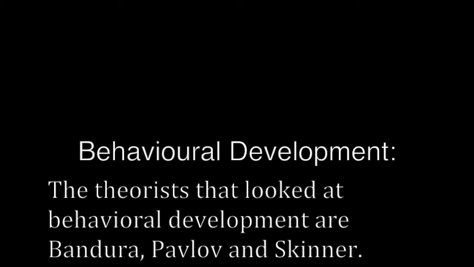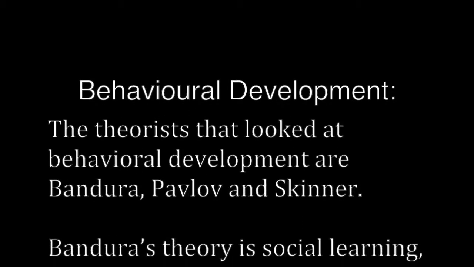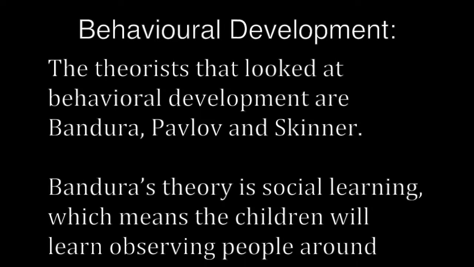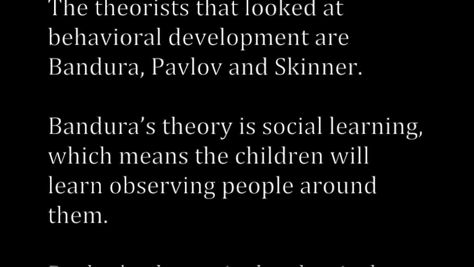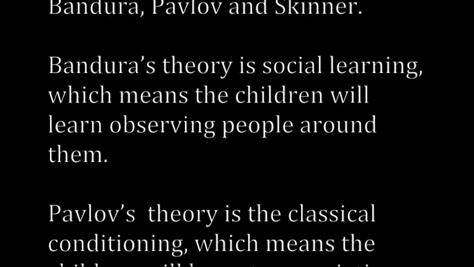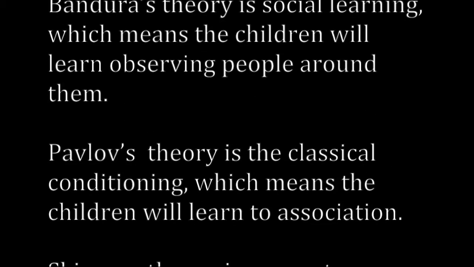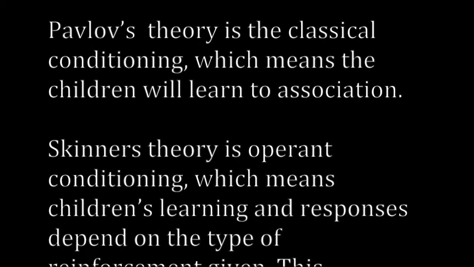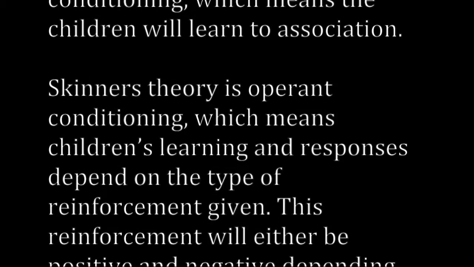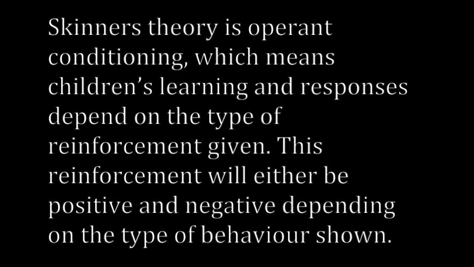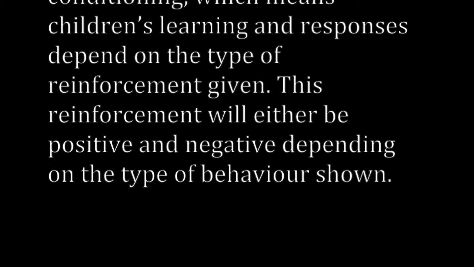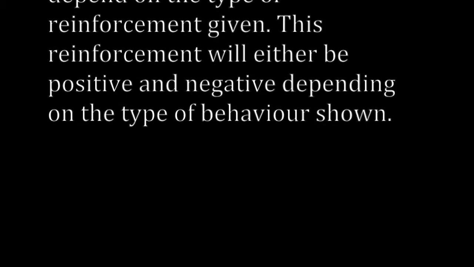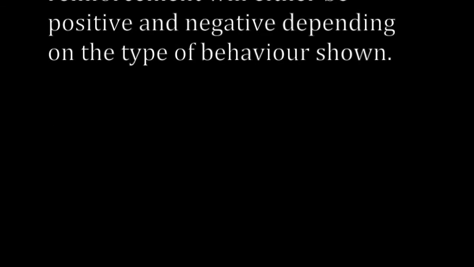The theorists that looked at behavioural development are Bandura, Pavlov and Skinner. Bandura's theory is social learning, which means the children will learn through observing the people around them. Pavlov's theory is classical conditioning, which means the children will learn through association. Skinner's theory is operant conditioning, which means the children's learning and responses will depend on the type of reinforcement given. This reinforcement can be either positive or negative, depending on the type of behaviour shown.